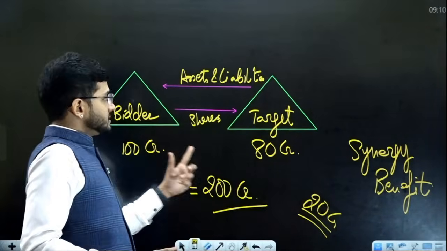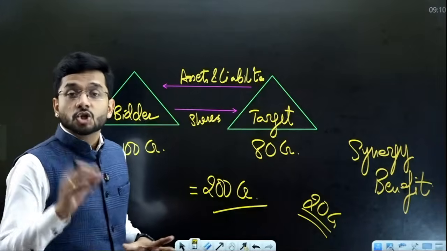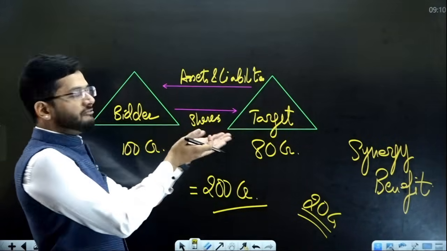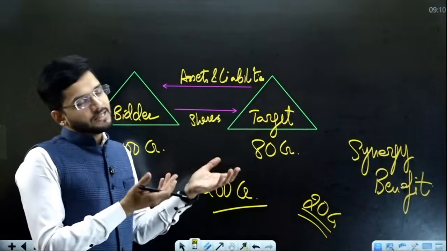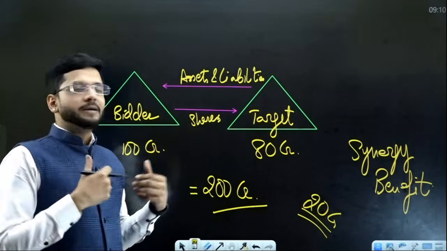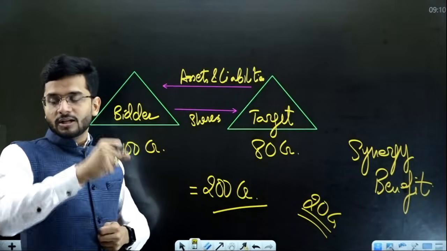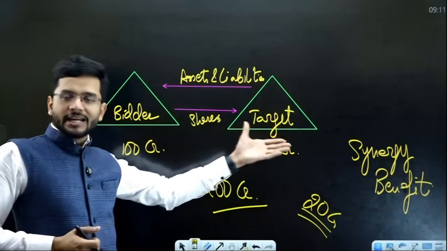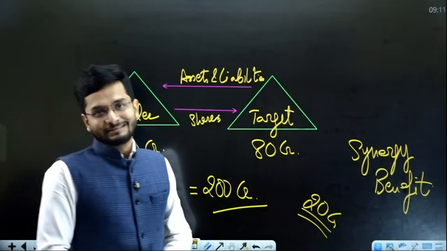So ideally, the purchase consideration, the shares to be issued by the bidder company to the target company, should be 80 crore rupees. The bidder company says, target company, take your 80 crore rupees and please go. Both companies will be handled by the management of only the bidder company, which will be wholly and solely responsible. So you take 80 crore rupees and go away. Target company is not going away.